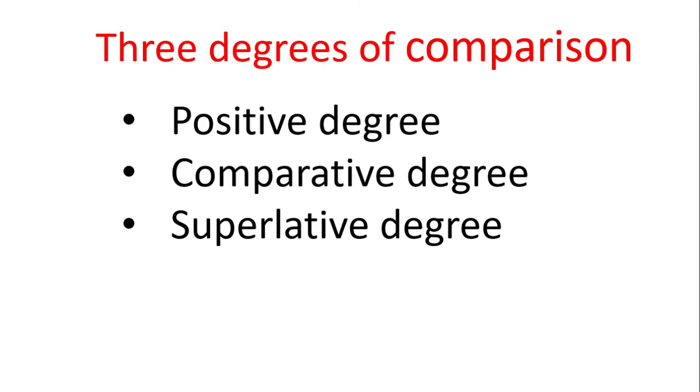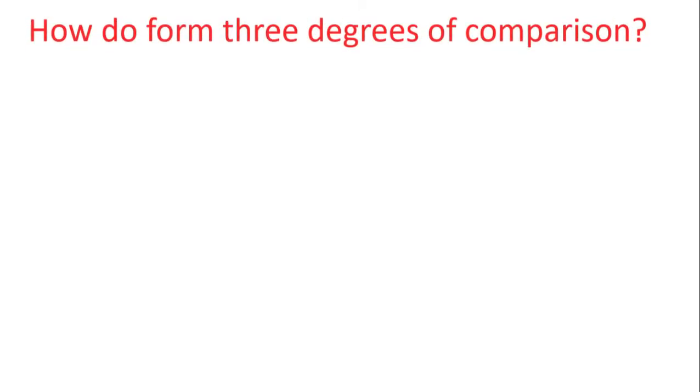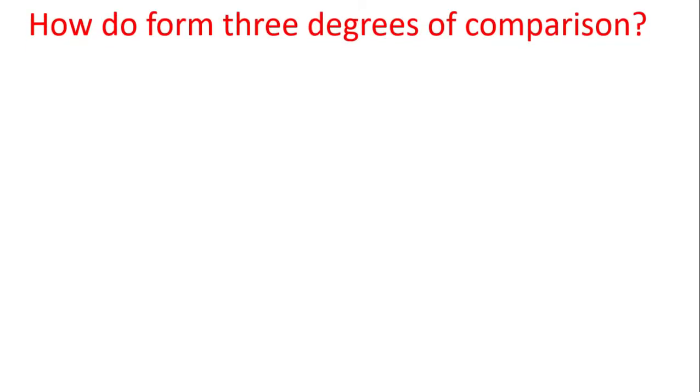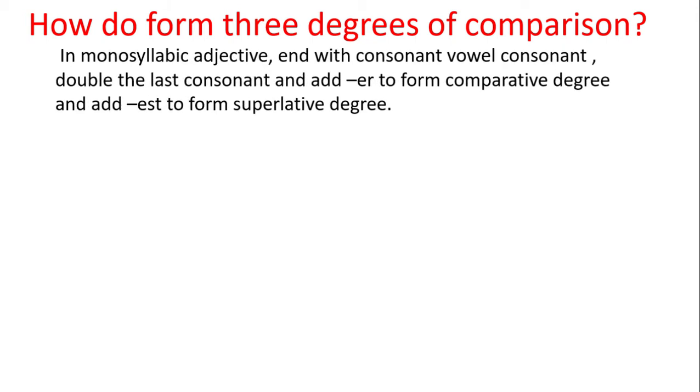Three degrees of comparison: positive degree, comparative degree, and superlative degree. How to form the three degrees of comparison? In monosyllabic adjectives that end with consonant, vowel, consonant, double the last consonant and add er to form the comparative degree, and add est to form the superlative degree.